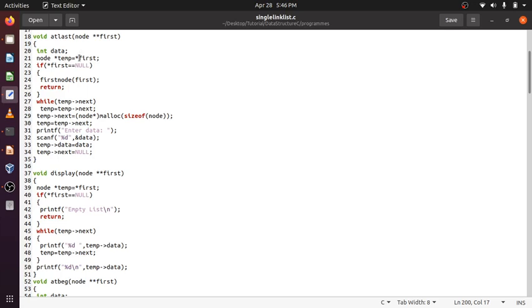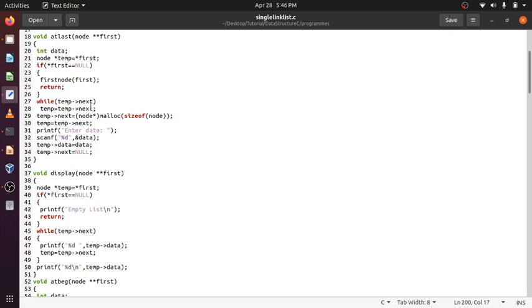Star first is going to give a pointer to the structure of the first node. If first equal to null, no, it's not null, so we did nothing. Suppose if it had been null, then the first node would have been created here, and return, because creation has been done.